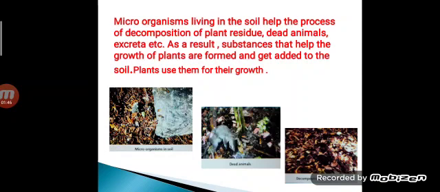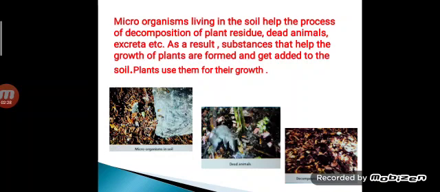Decompose means they break down the plant residue, that is the dry leaves, dead animals, and excreta, that is the waste material of animals, which fall in the soil. They will eat it and break it down into new substances, and when the new substances are added to the soil, it makes the soil very fertile. As the soil becomes fertile, plants get more nutrients and grow bigger and healthier.